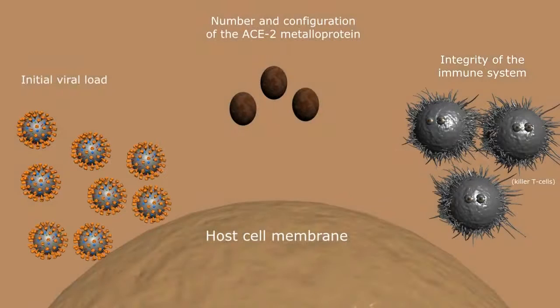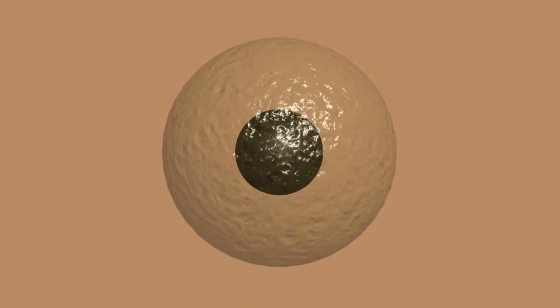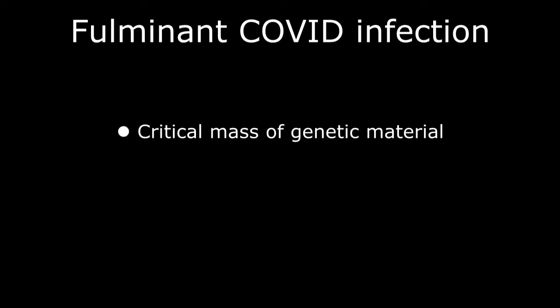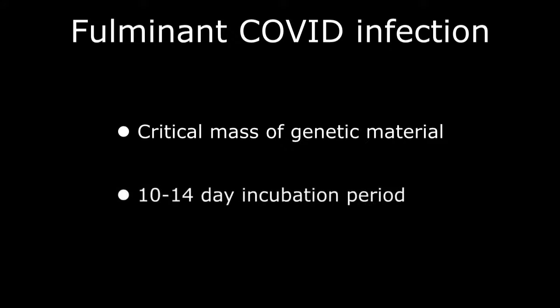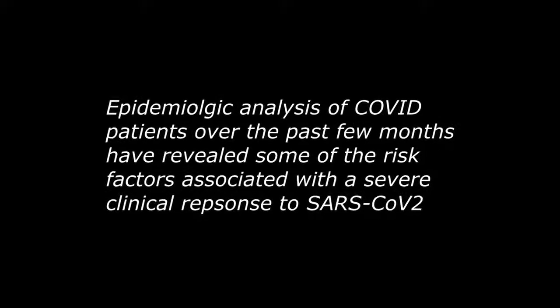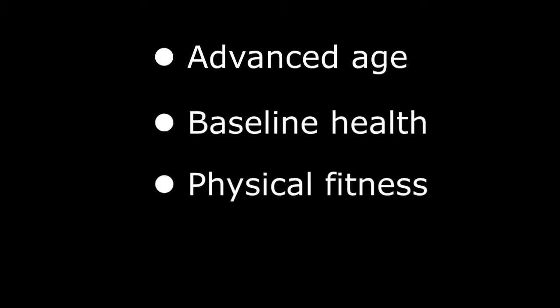However, with a large initial viral load or weakened immune system, an abundance of viral genetic material is available in the cytoplasm for reproduction, producing an overwhelming number of new viral particles that can then infect other cells in the body, starting a chain reaction and fulminant COVID infection. Like any chain reaction, there needs to be an initial critical mass of material to sustain the process, which could explain the 10 to 14-day incubation period observed in many COVID patients. Epidemiologic analysis of COVID patients over the past few months have revealed some of the risk factors associated with a severe clinical response to SARS-CoV-2, including advanced age, baseline health, physical fitness, and diet.